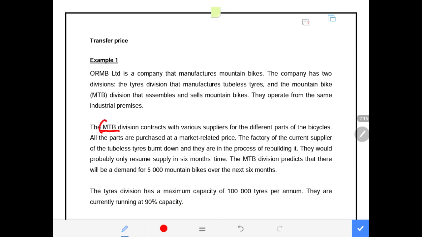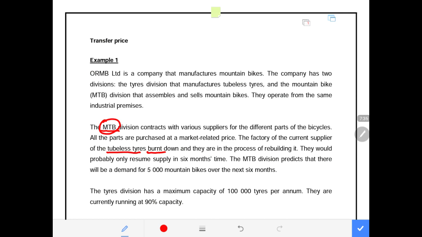Now the mountain bike division buys their tubeless tires from an external supplier. But now the factory of this external supplier burned down, and they are in the process of rebuilding it, and they will probably only resume supply in 6 months time.